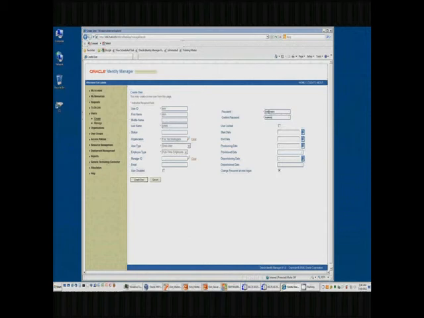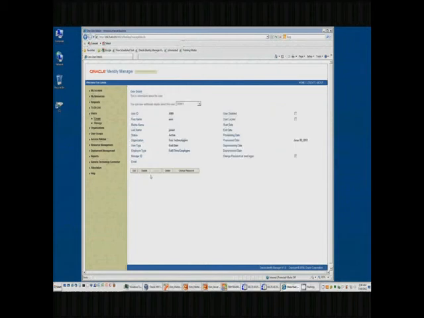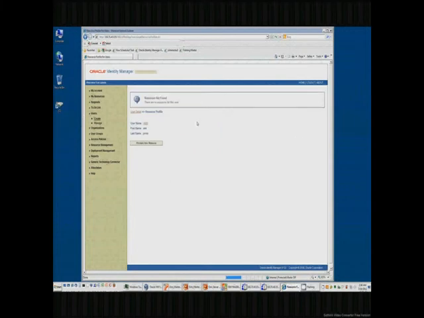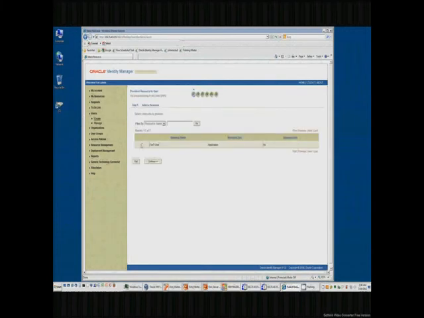Fill in some of the basic information. This would be her password to log into the Identity Manager if there was a user self-service front end or something like that. So we'll create the account within the Identity Manager.